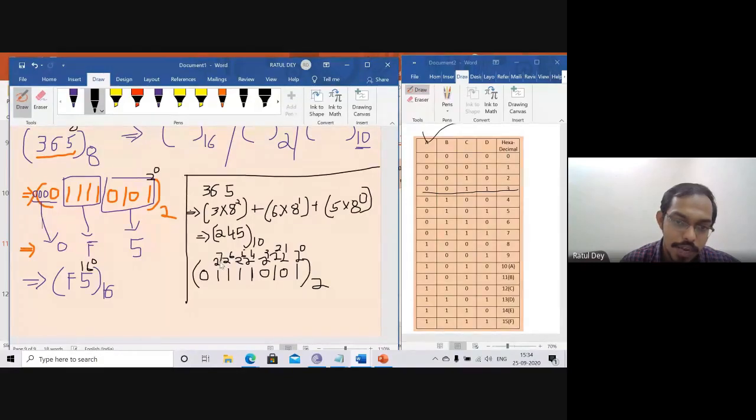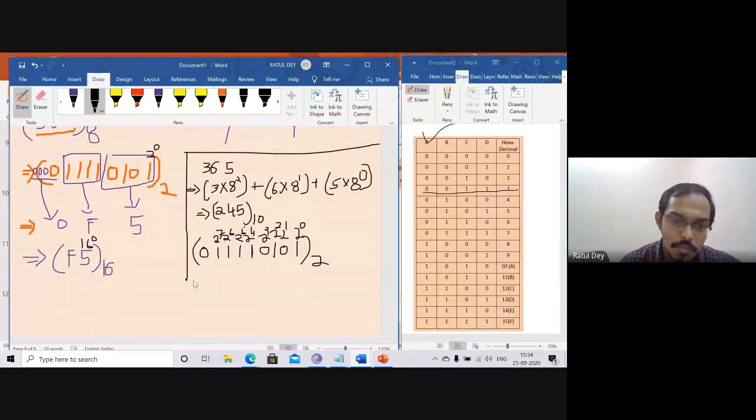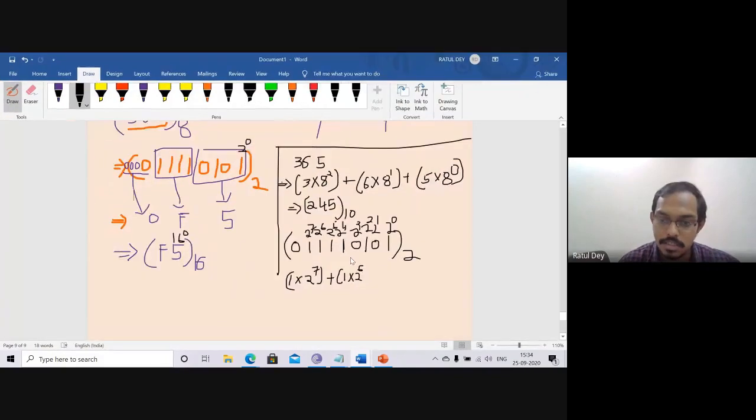So we write 1 multiply 2 to the power 7, plus 1 multiply 2 to the power 6. I will do it on the large screen so you can see.